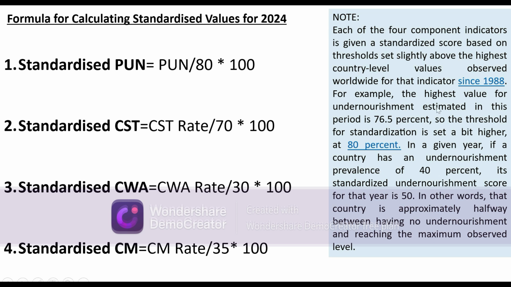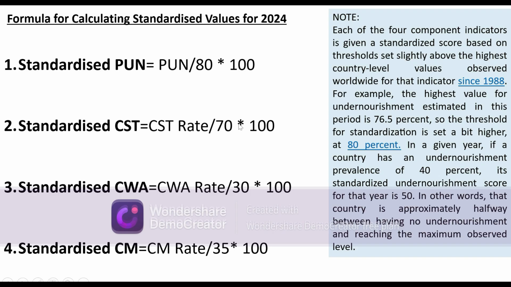For example, if the highest score with regard to proportion of undernourishment was 76.5% for a specific country, the threshold for standardization will be taken as 80, which is a bit higher than 76.5%. So which means here 80.